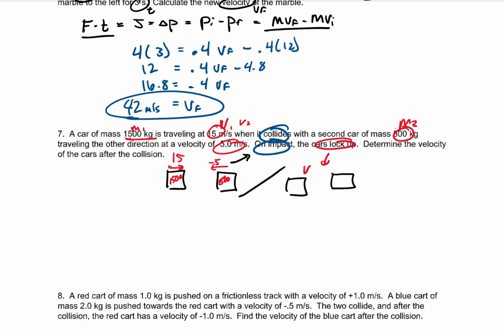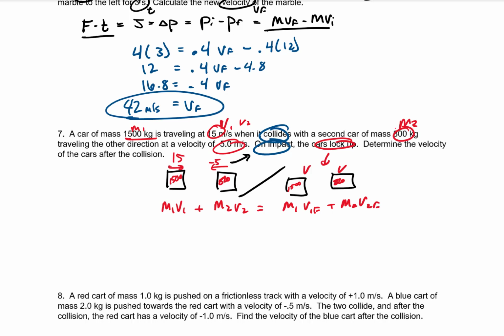What that means is they have the same velocity at the end. You could redraw it where they're touching. It really doesn't matter. What you need to know is that they have the same velocity. Well, the masses didn't change, so 1,500, 800. So once we do this, we're doing initial momentum before equals momentum after. The momentum before is mass 1 times velocity 1 plus mass 2 times velocity 2 equals the velocity at the end, mass 1 times its final velocity plus mass 2 times its final velocity.